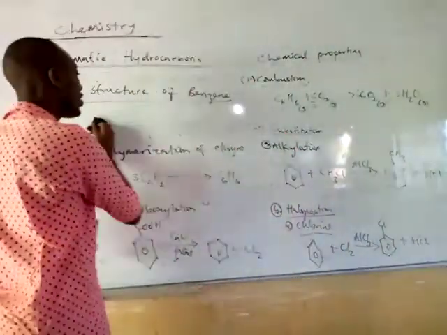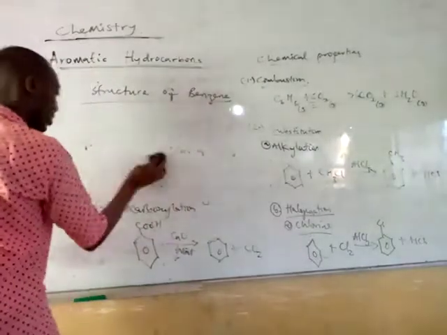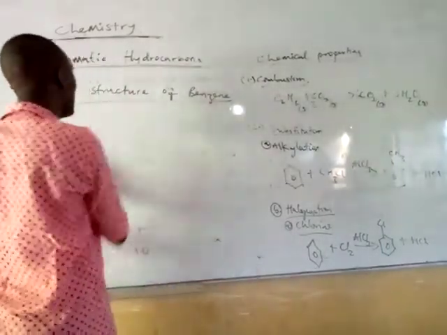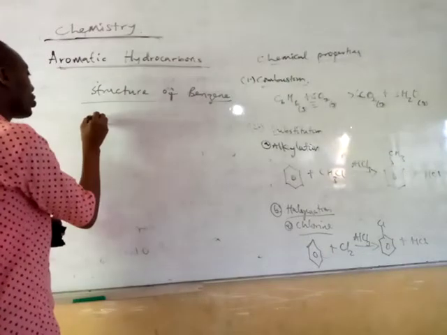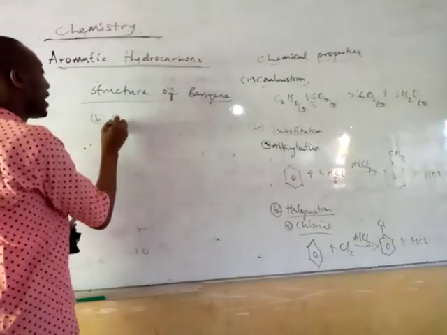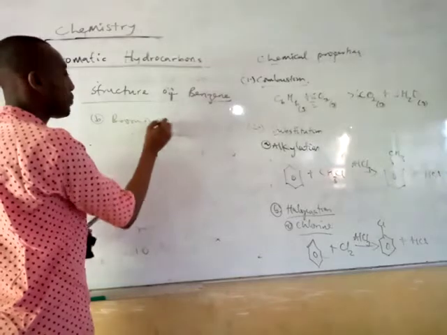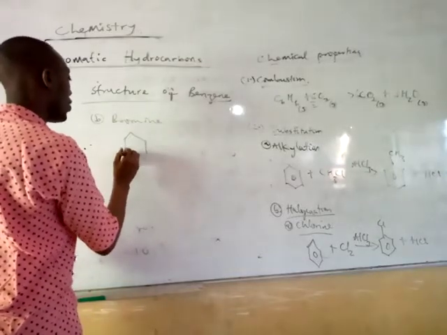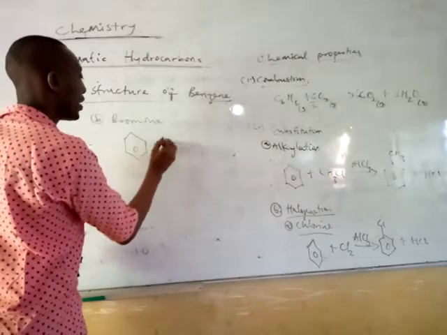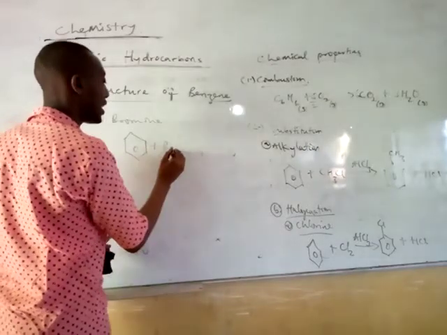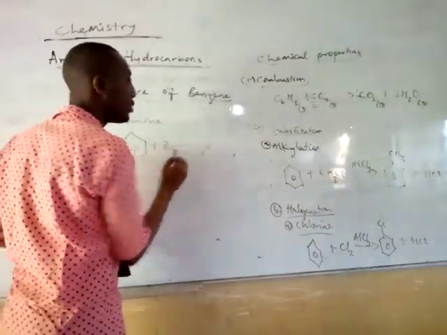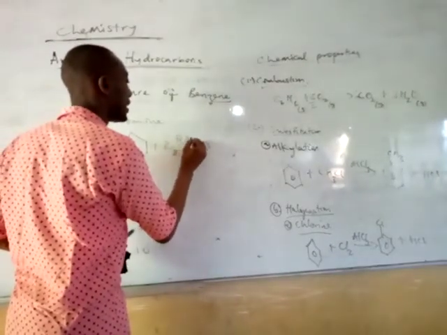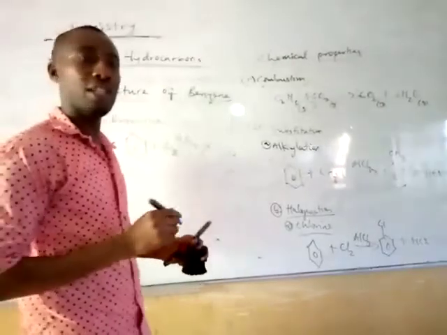And also still under halogenation, we can talk about the reaction of benzene with bromine. If benzene is to react with bromine, for example, that means your benzene will react with your bromine. When it reacts with bromine in this case, instead of using aluminium chloride, you are using iron(III) bromide.